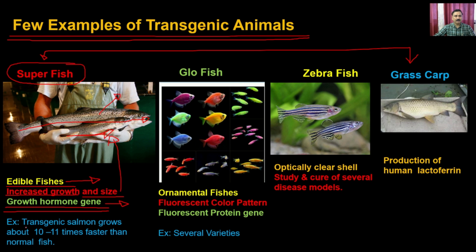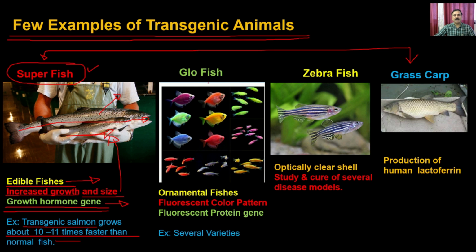A classical example is the transgenic salmon, which you see here. It is also called the superfish, and it grows about 10 to 11 times faster than the normal fish, which means it is going to give you more production of fish in a lesser time frame, and it is going to increase your productivity.